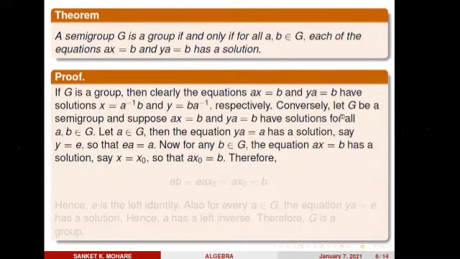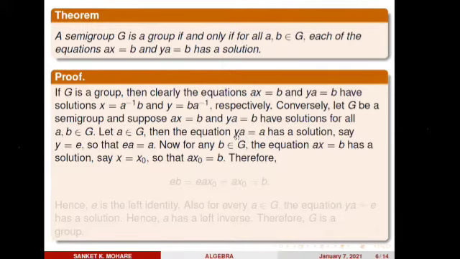Conversely, let G be a semigroup and suppose ax = b and ya = b have a solution for all a, b belongs to G. So what we assume here is that G is a semigroup and these two equations have solutions for every a, b belongs to G. Let a belong to G, then the equation ya = a has a solution.